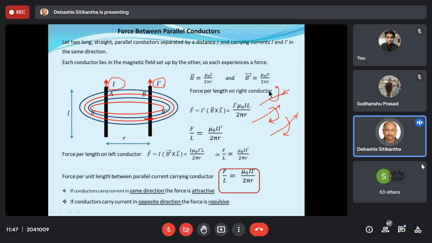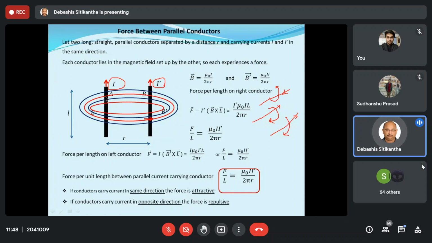Usually in engineering or practical cases, we always talk about force per unit length. All these things are more useful for electrical students and engineering. When we talk about resistance, inductance, capacitance, you talk about resistance in ohms, but electrical people always use resistance per kilometer. Similarly, the force on conductors or adjacent conductors is always evaluated on the basis of force per unit length.